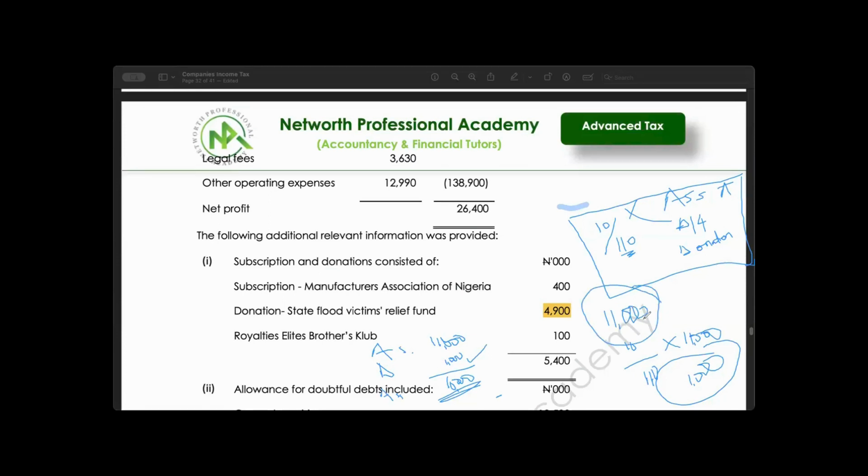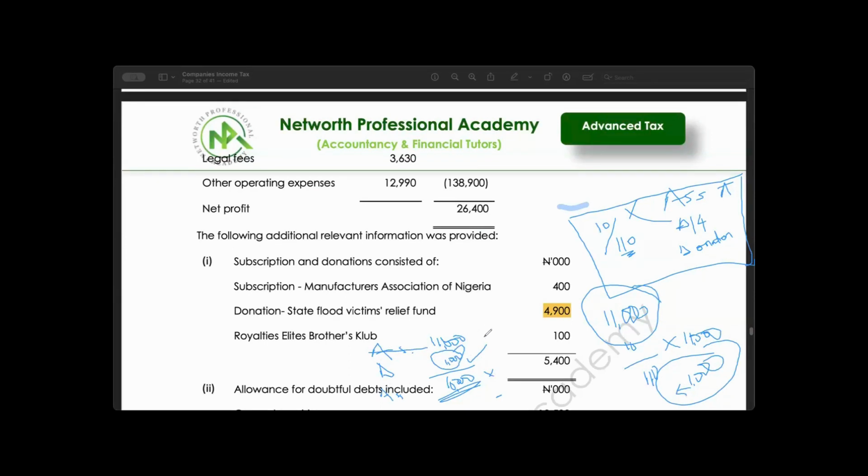So 11,000 multiplied by the donation. 10 divided by 110 multiplied by 11,000, you will get 1,000. That is your donation allowable. So we now say accessible profit before donation is 11,000. Donation is 1,000. When you subtract it, you have 10,000. If you take 10% directly of this 10,000, you will have this 1,000. That's what we are trying to do.